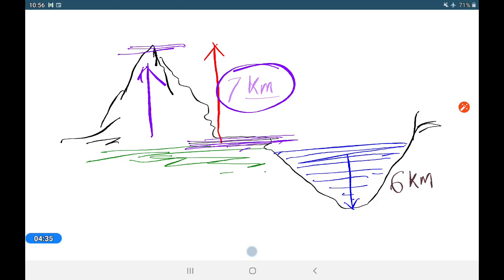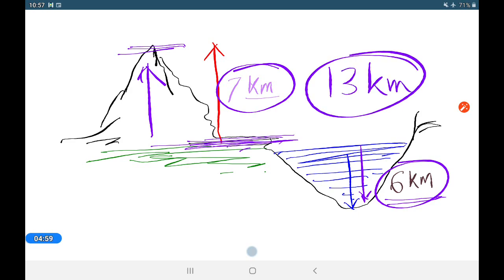And here is the terrestrial part, where the maximum organisms are found. Below, you know the depth of the ocean is up to 11 kilometers, but organisms can survive up to 6 kilometers. So in total about 13 kilometers of the Earth's surface, organisms can survive, and that place we can say is the biosphere.